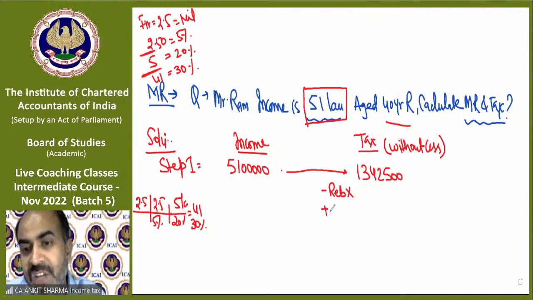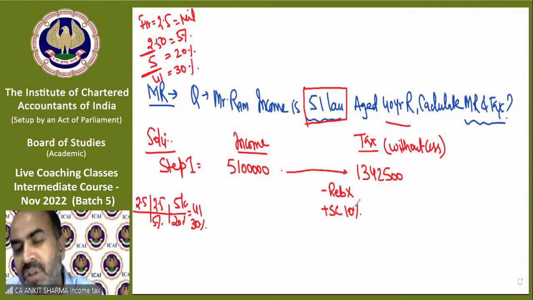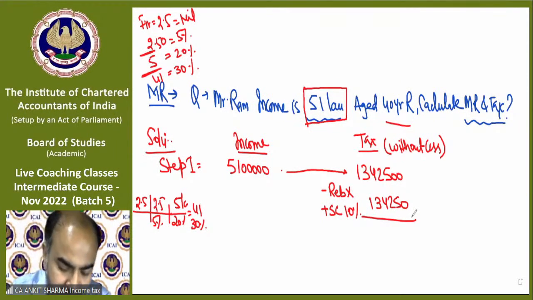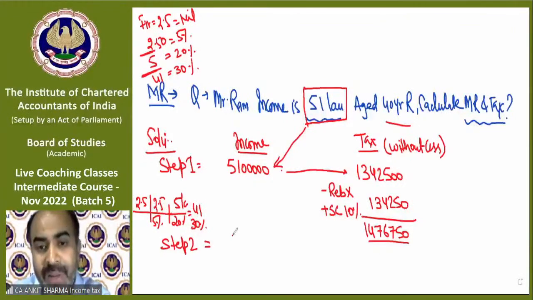But surcharge will be applicable at the rate of 10%, because if income is more than 50 lakh up to 1 crore, surcharge will be 10%. Surcharge will be 1,34,250. After adding this, my tax liability with surcharge is 14,76,750.